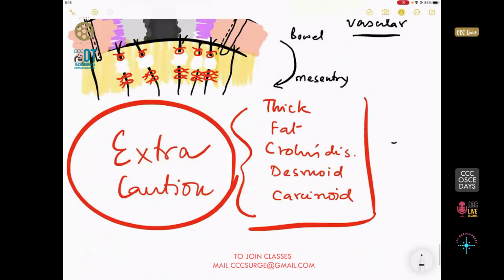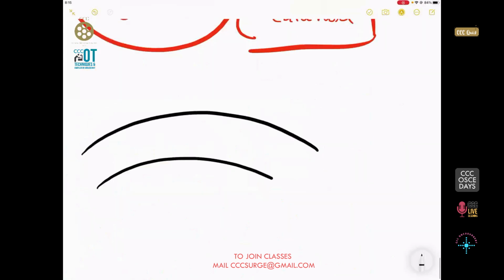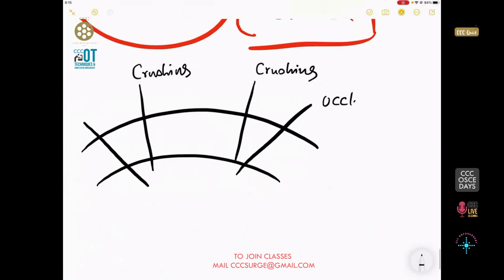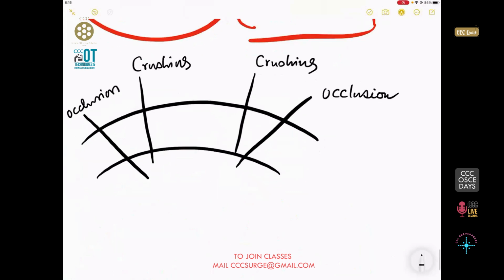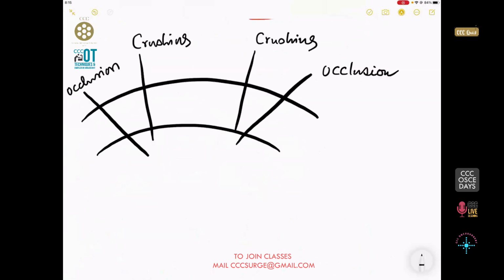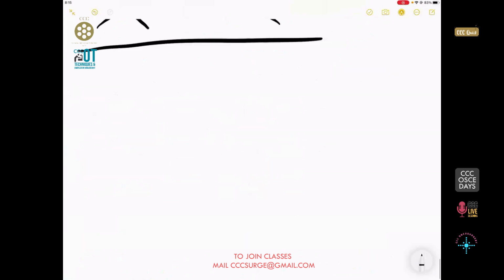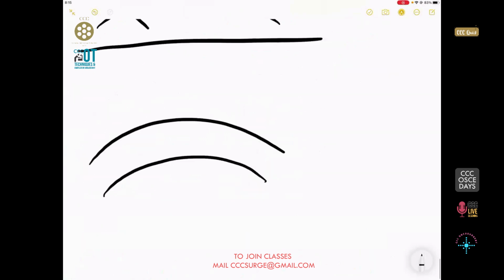The conventional teaching that we had was that we used to use a crushing clamp on the specimen side. People in the older days had an instrument called the Pearce crushing clamp, and they used to have an occlusion clamp on the patient side. Now nowadays, believe me, we do not need a crushing clamp and an occlusion clamp. It makes the job very clumsy. So what is very easy to do is that you put two occlusion clamps. Better still, use a vascular clamp instead.